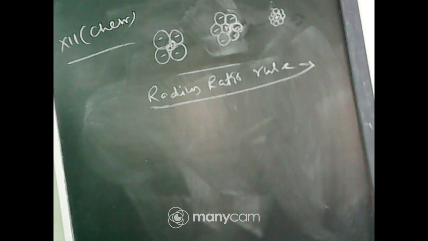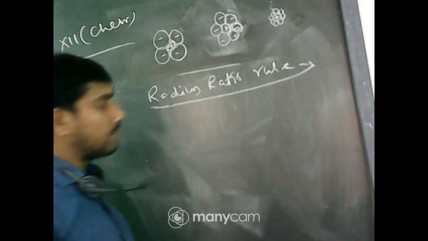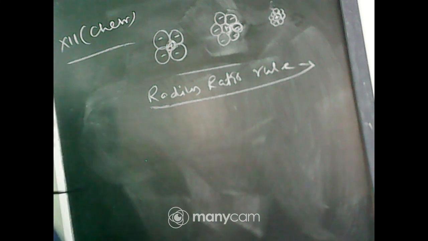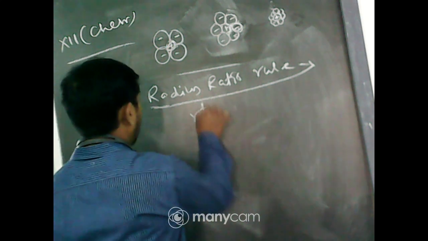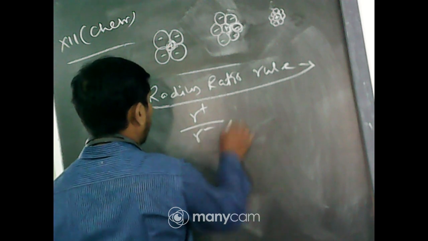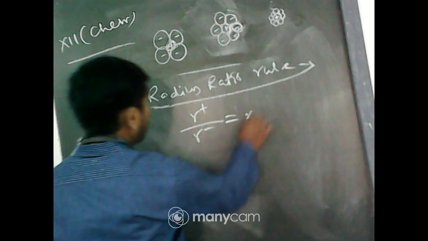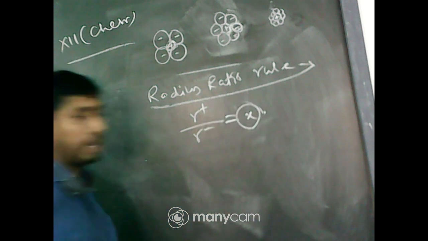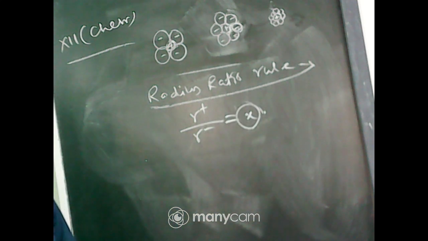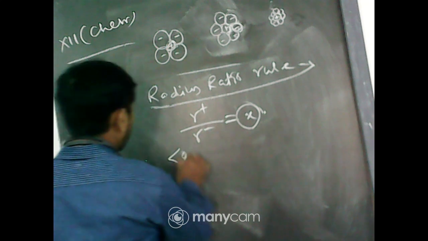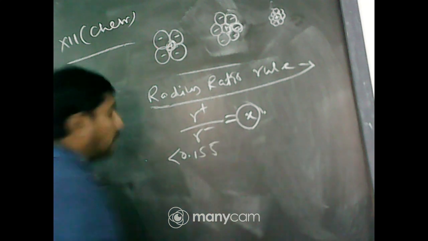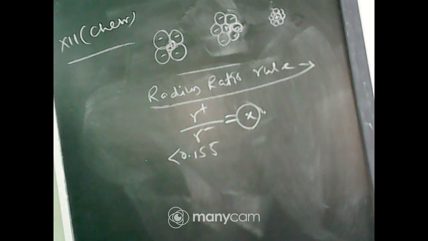Now there are some critical values of the radius ratio, that is r+ by r-. Suppose it is x. Depending on the value of x, the geometry depends. If the radius ratio is less than 0.155, the coordination number is 2.